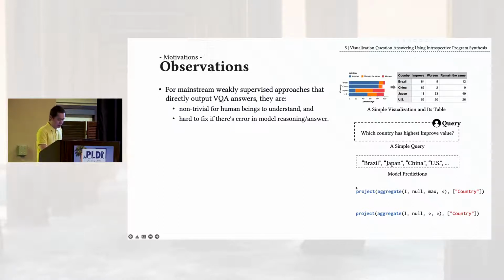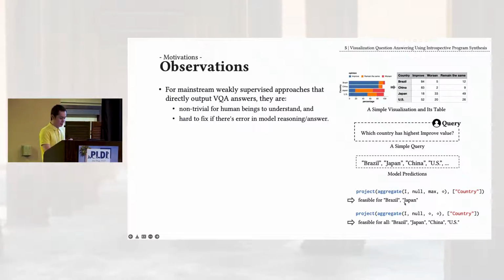But on the right-hand side, I also show you two more examples that can be executed on the visualization to get answers. So here are diamonds. There are holes yet to be determined. So these programs are partial programs yet to be completed. By executing the first program, we may get Brazil or Japan as the result. And by executing the second program, we may get all 4 countries as a result, depending on the final choice of the aggregation operators that we're going to fill in those holes.